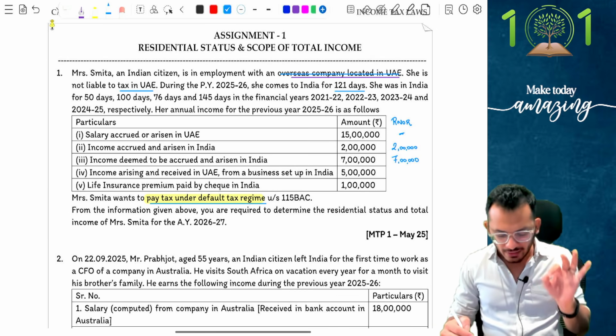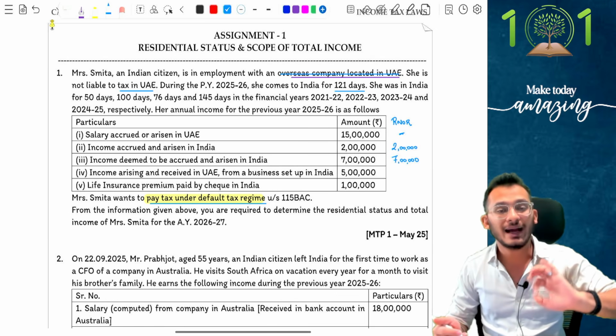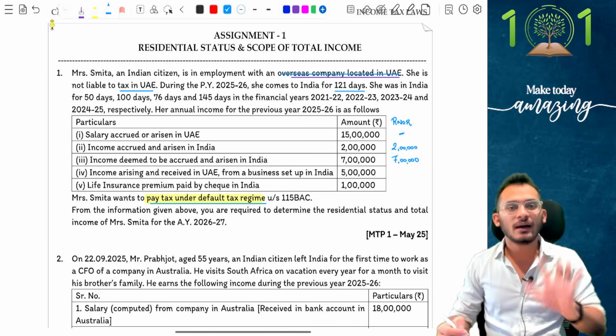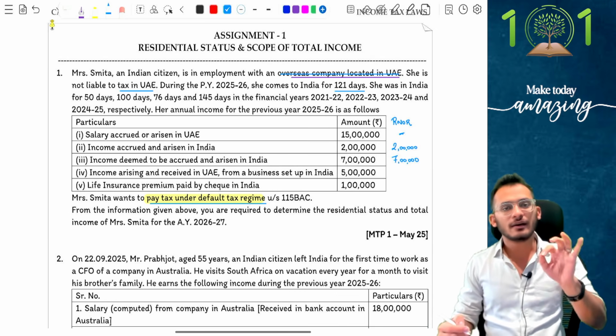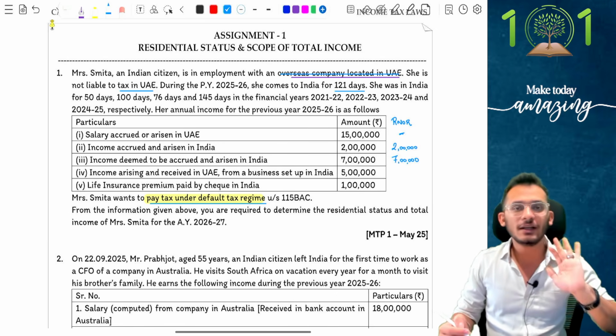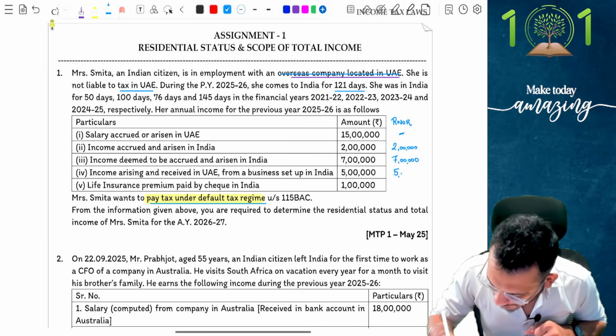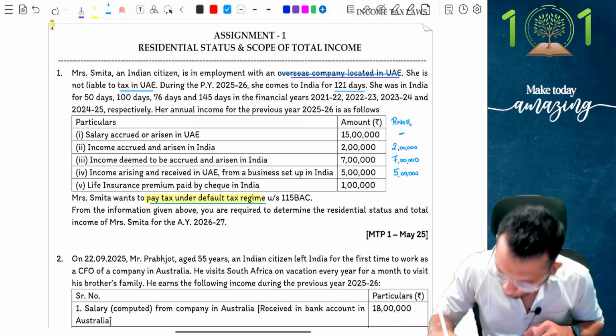Then income arising and receiving in UAE from a business set up in India. Here is the catch point. I am an RNOR. If I am an RNOR, any business set up in India or any business controlled from India or profession set up in India will be fully taxable in India for an RNOR. So by that logic, this 5 lakh rupees is also getting taxable for me.